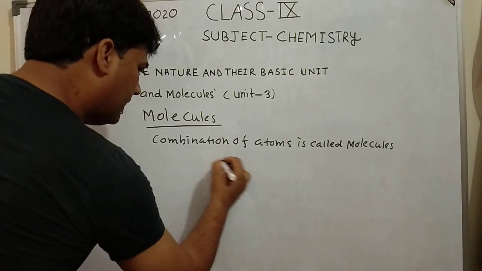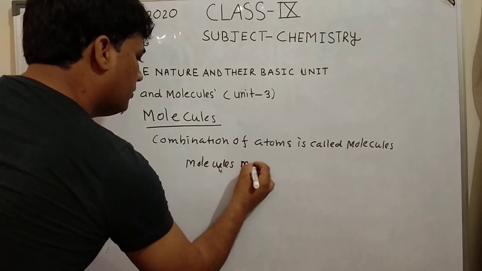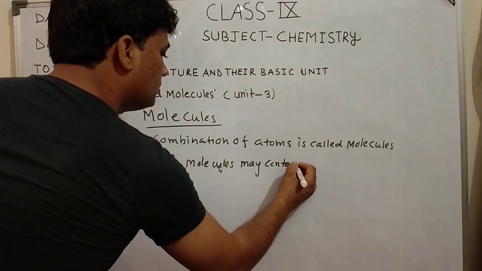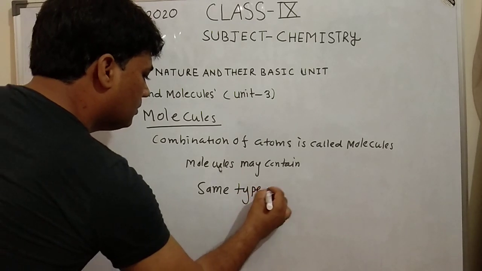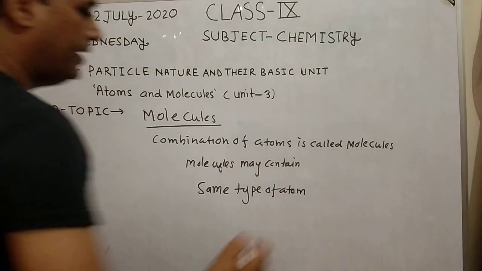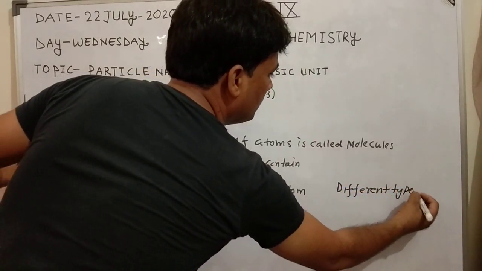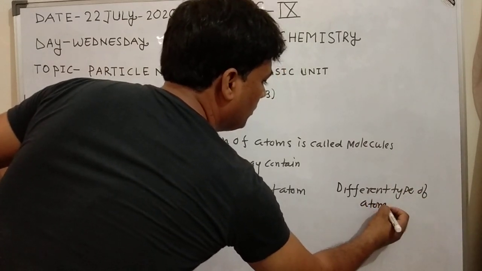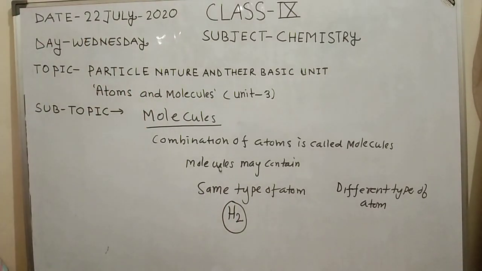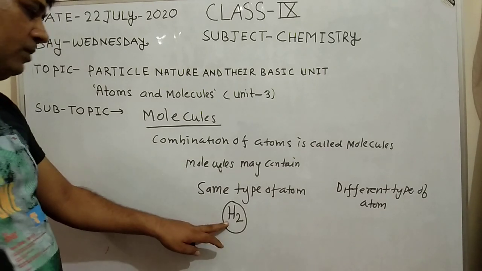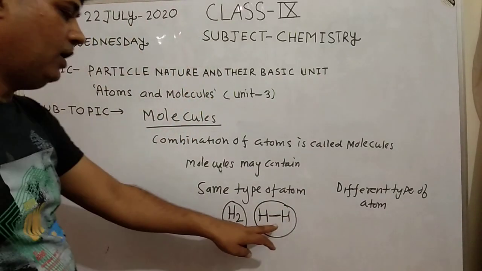Molecules may contain the same type of atom and different types of atom. For example, H2, this is a hydrogen molecule which contains the same type of atom. It contains two hydrogen atoms which are bonded with a line.